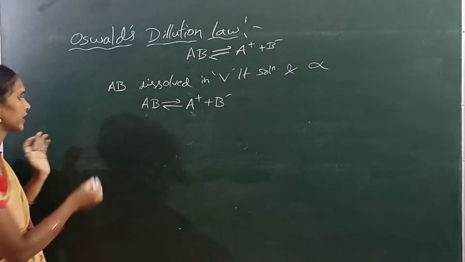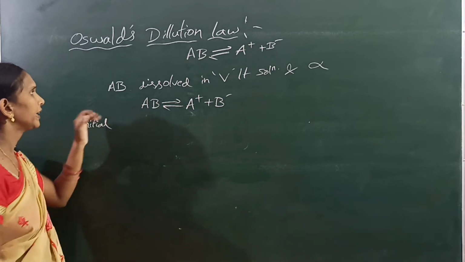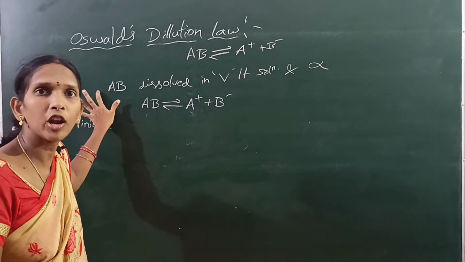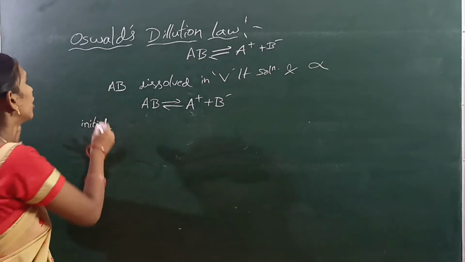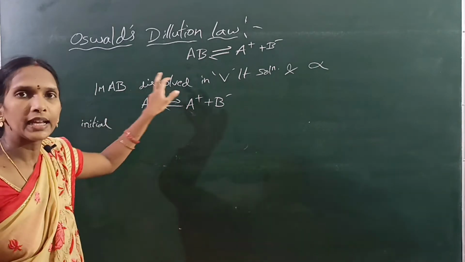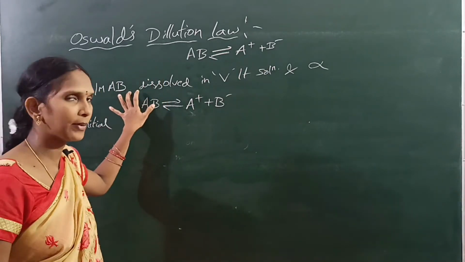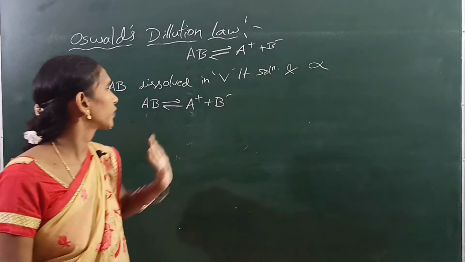The initial concentrations: take 1 mole of AB dissolved in V liters of the solution.